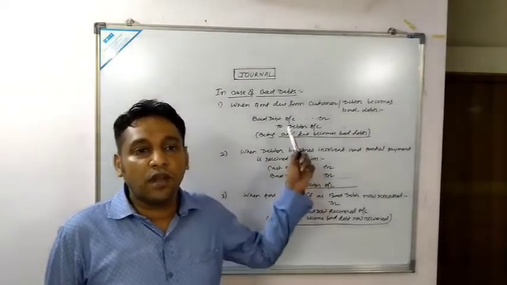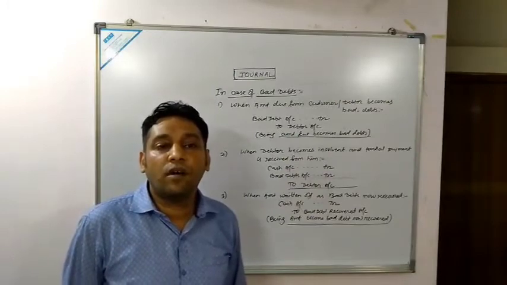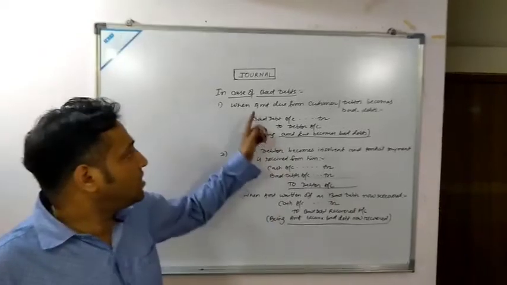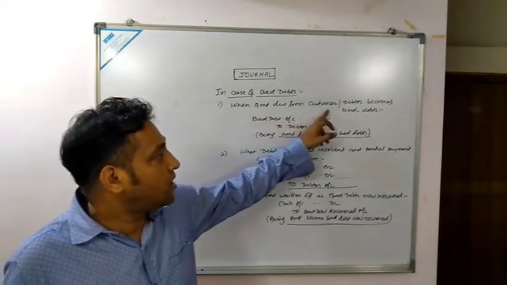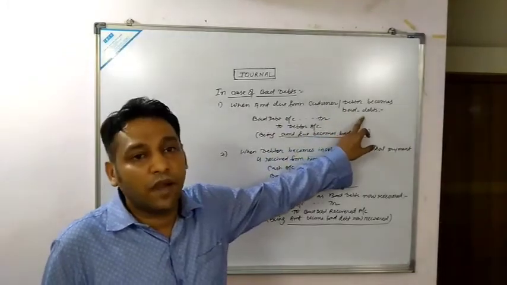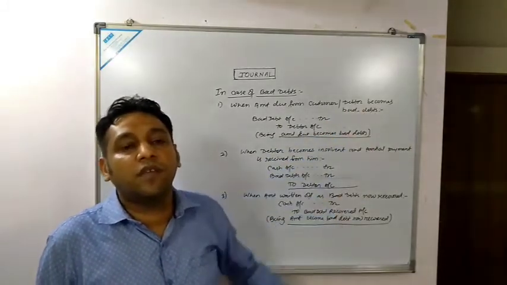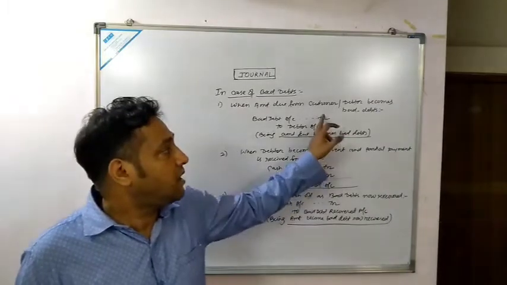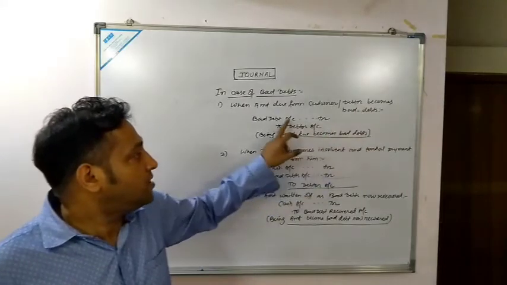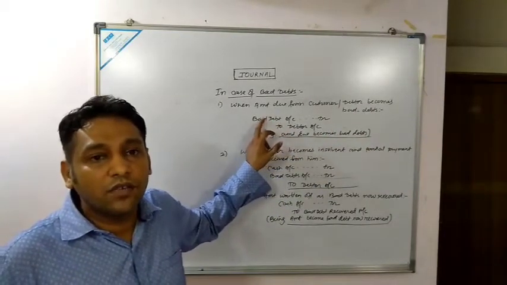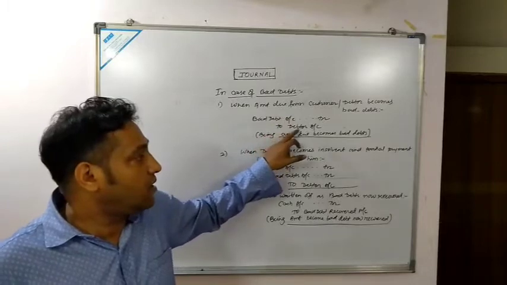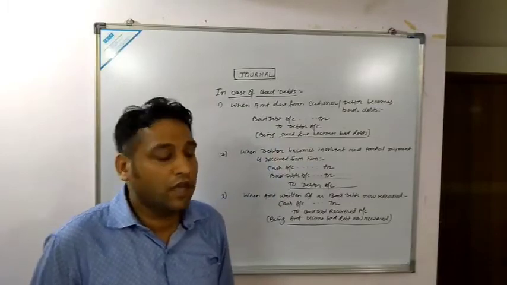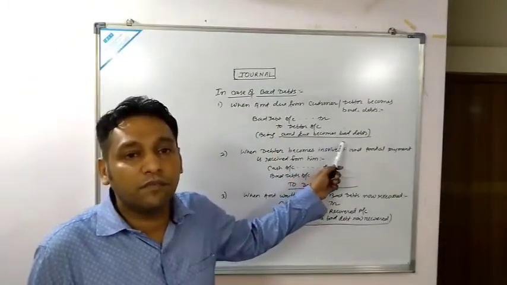It is a nominal account. What is the rule for nominal account? Debit all expenses and losses. So bad debt account will always be debited. Now we see the transaction: when an amount due from a customer or debtor becomes bad debt. That means if a certain amount cannot be recovered from the debtor, what will be the entry? Since bad debt is a nominal account and a loss, bad debt account debited to debtor account, or to the customer's personal account. Narration: being amount due becomes bad debts.